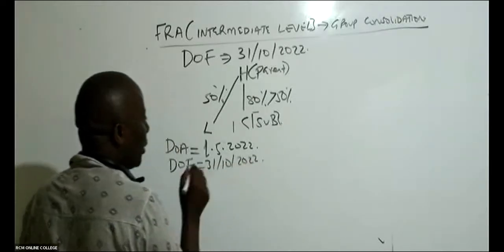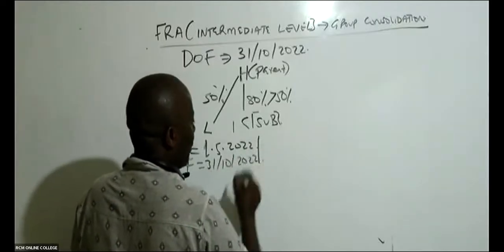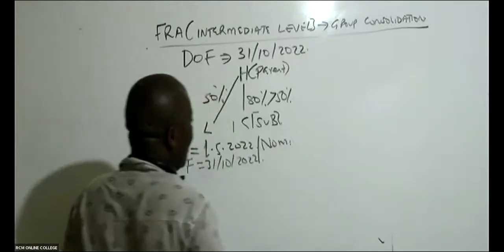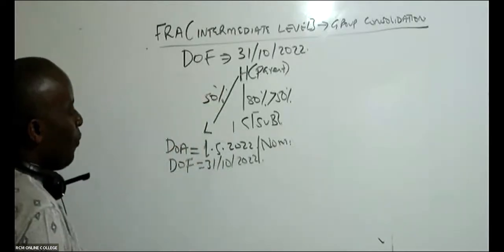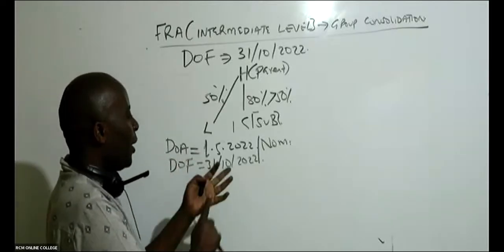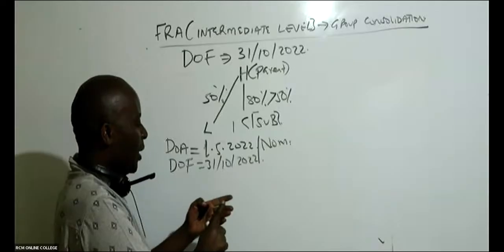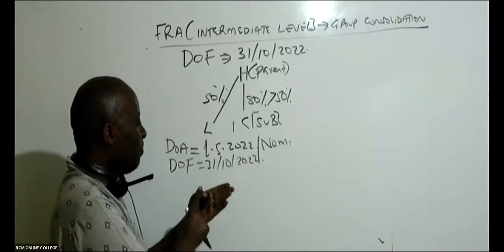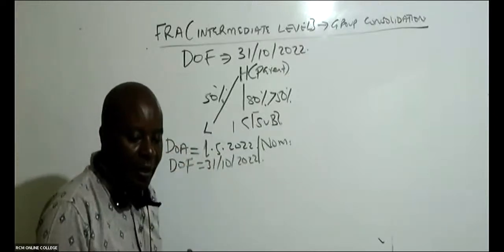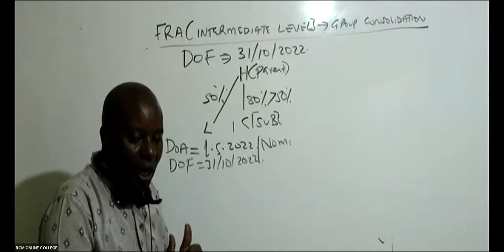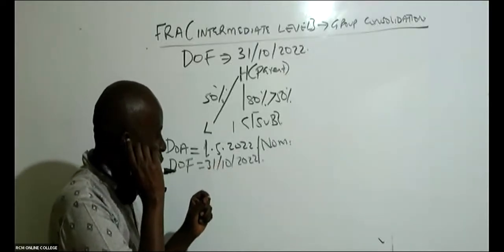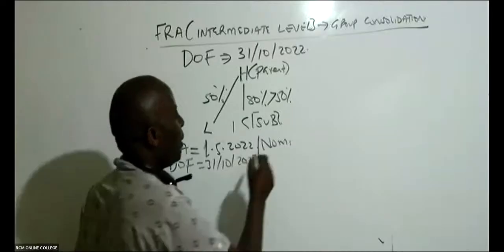This is a middle year acquisition. So let's count the number of months. Here we can only talk of number of months. We have the whole of May, because it began from 1st. So May, June, July, August, September, and then the whole of October. Those are how many months, ladies and gentlemen? How many months are we talking about here from 1st of May 2022 to 31st October 2022? 6 months. These are 6 months.